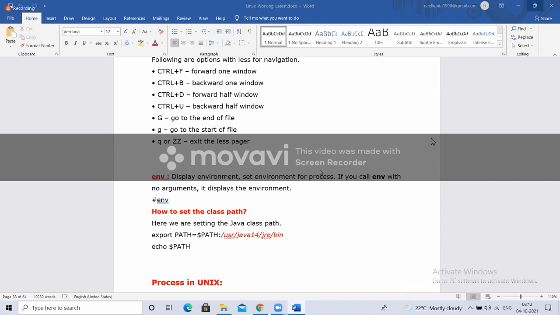I have to take that entire path, and there is one variable in your Linux machine called path. Just like we write A equal to 10, we write path equal to that Maven path.